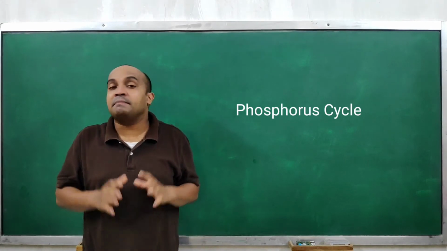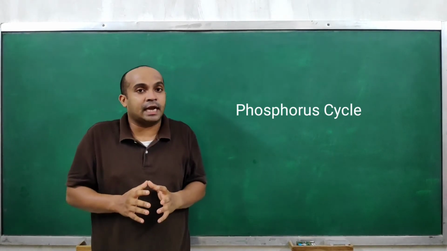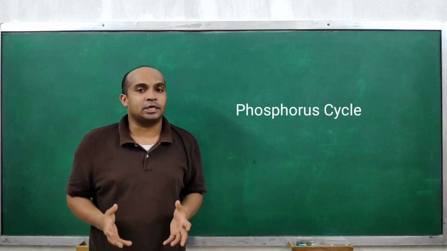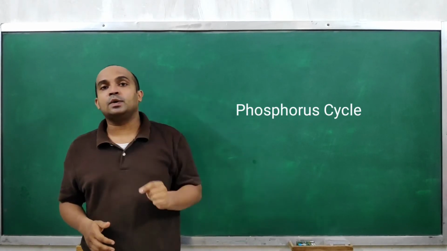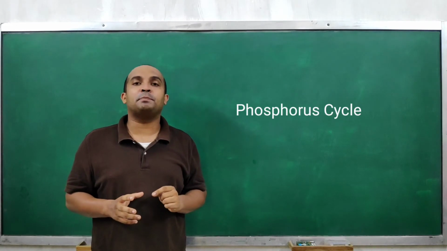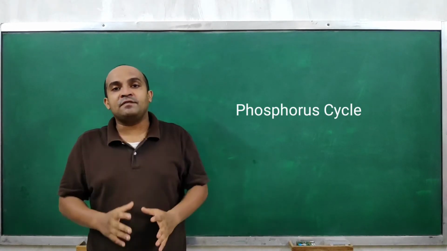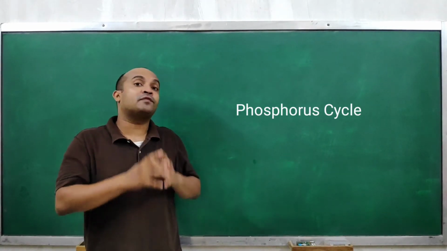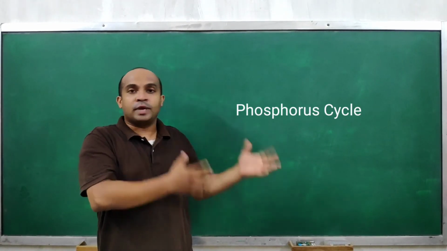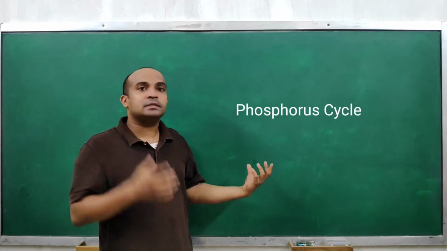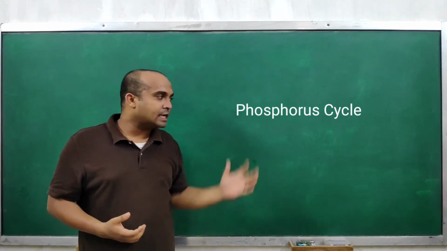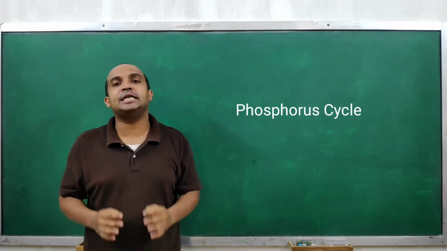No such thing can be found in the phosphorus cycle. Phosphorus cannot be lost from the biosphere through respiratory loss. And third, atmospheric input of carbon through rainfall is much higher than atmospheric input of phosphorus through rainfall. So these are the three differences which you need to remember.